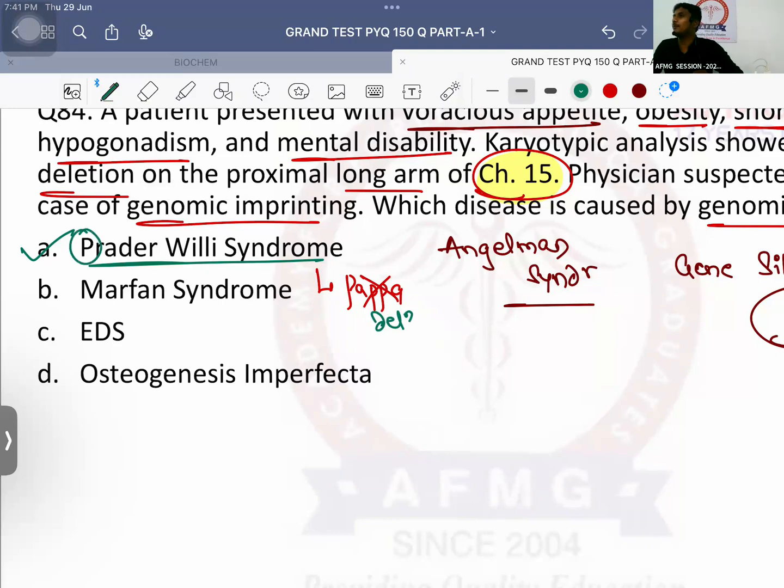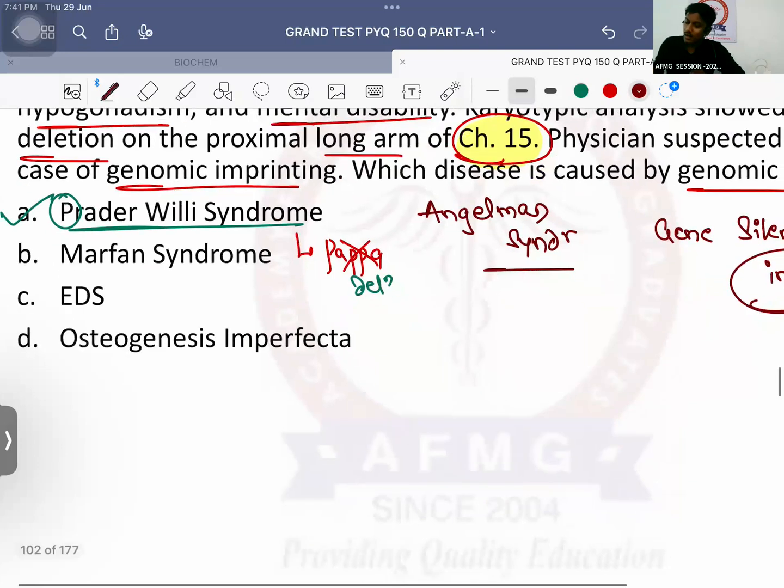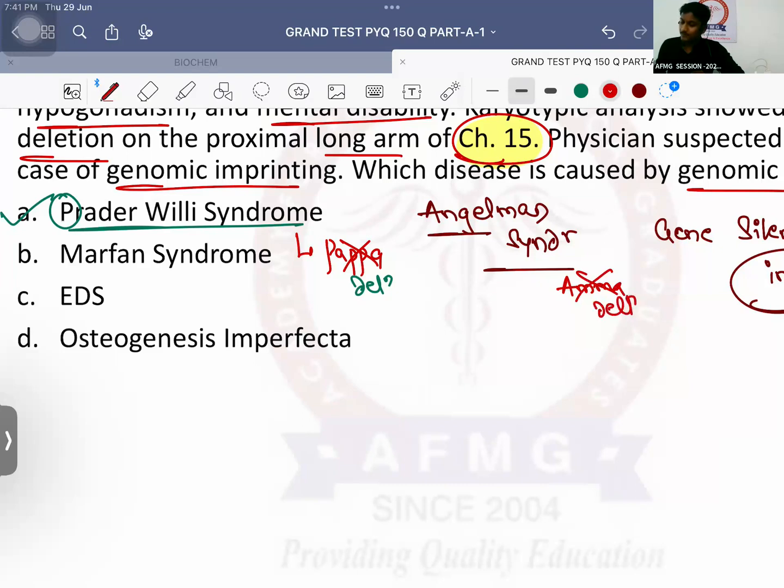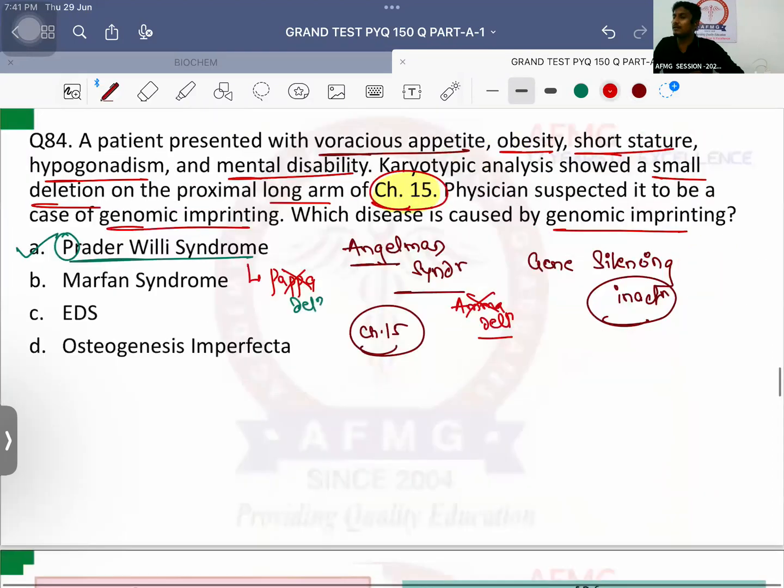सो पी फॉर पप्पा, पी फॉर Prader-Willi. नेक्स्ट इज एंजल. कौन होता है तुम्हारी लाइफ में? अम्मा. तो अम्मा की जीन क्या हो जाती है यहाँ पे? डिलीट इन एंजलमैन सिंड्रोम. एंड पापा की जीन क्या हो जाएगी? Silenced. Okay, that is what is Angelman syndrome. Both are due to chromosome number 15 mutations. No issues with this, anybody? Both are examples of genomic imprinting or gene silencing.